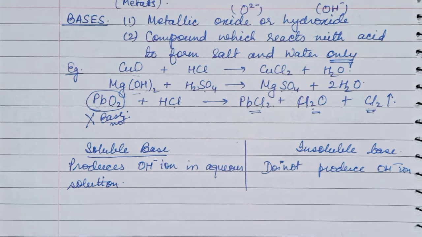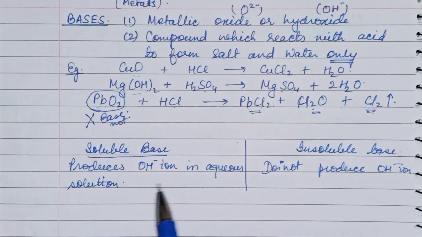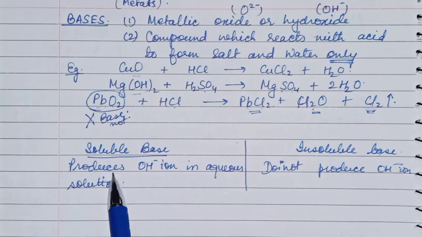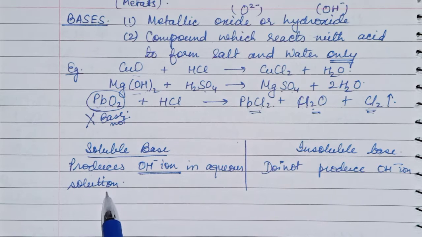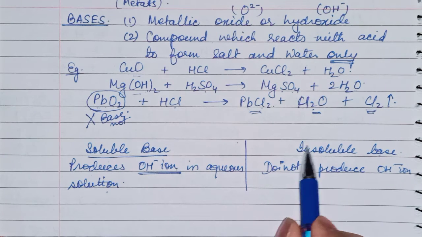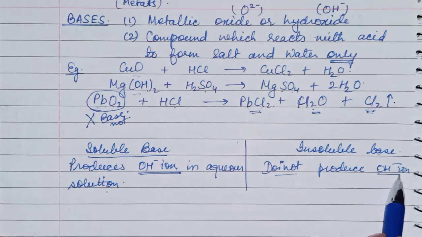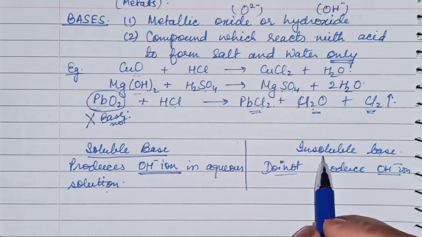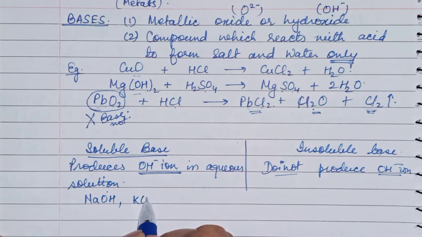Clear? Now what are soluble base and insoluble base? Soluble bases are those bases which produce OH minus ions in aqueous solution. That means when a base is dissolved in water, it will produce OH minus ions. And when a base is dissolved in water and does not produce OH minus ion, then it is an insoluble base. Some examples of soluble base are NaOH, KOH,